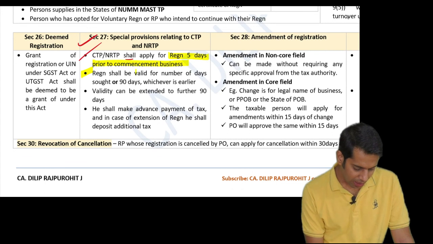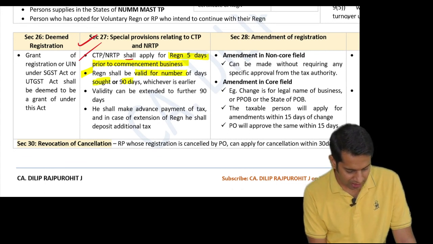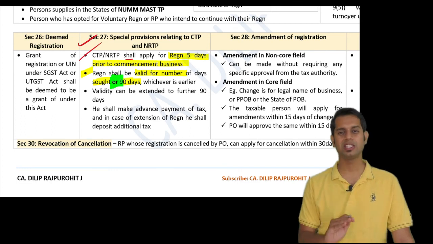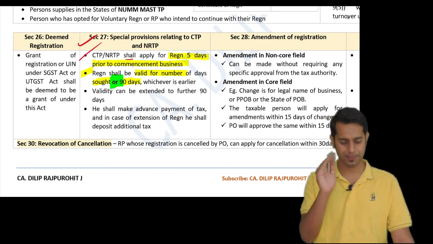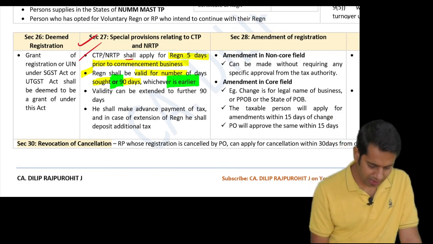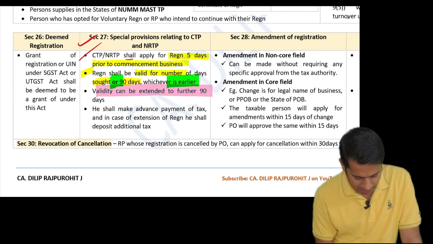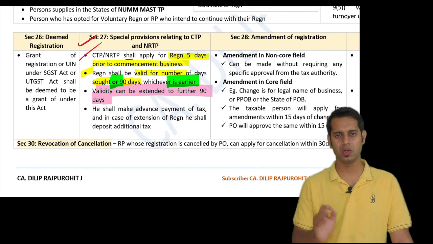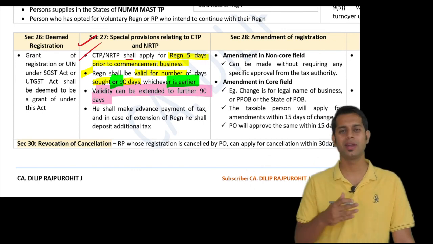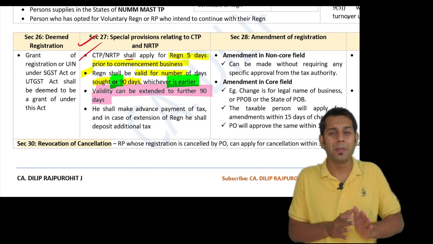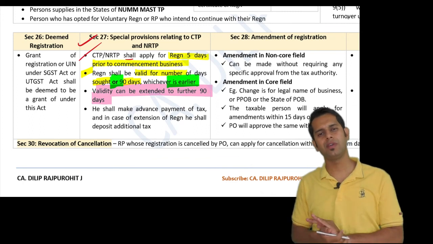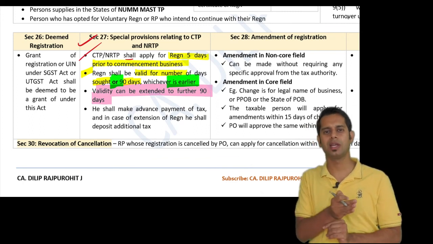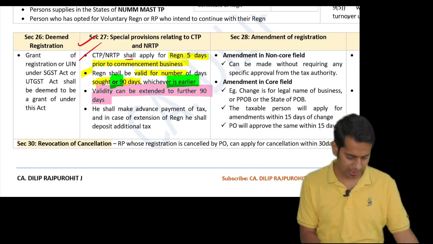Then point number 2, registration is valid for the number of days sought or 90 days, whichever is earlier. Can I extend the validity? Answer is yes. You can extend the validity for a further period of 90 days, meaning the maximum extension which will be given to you is 90 days. So should I take only for 90 days? No, you can take for 30 days, 45 days or any period lesser than 90 days.